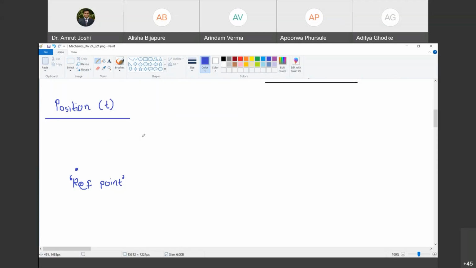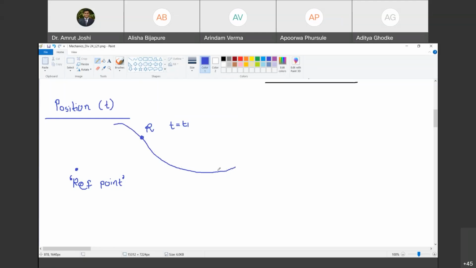Now, is it enough if I choose a reference point? Am I in a position to find out the position of this point in space? Let us say the object is occupying this position at time t1. At time t equal to t1, the object is located at point r. Is it enough to define a reference point to define the position of the object at time t equal to t1? Because this object may have moved along this path. So at all instances of time before t1, it was occupying these positions. At all instances of time after t1, it is occupying these positions.